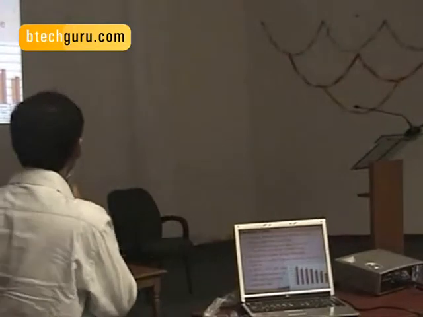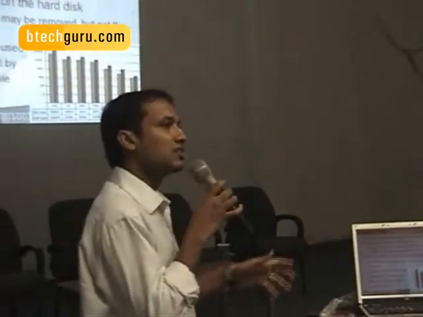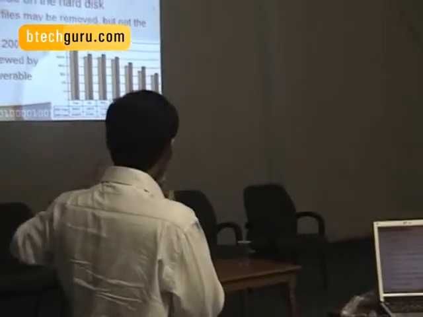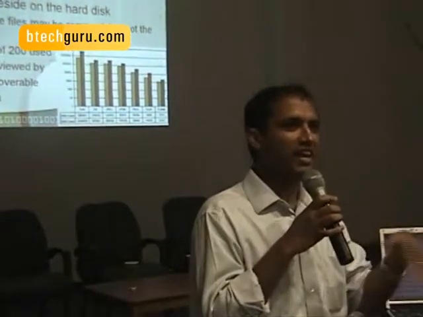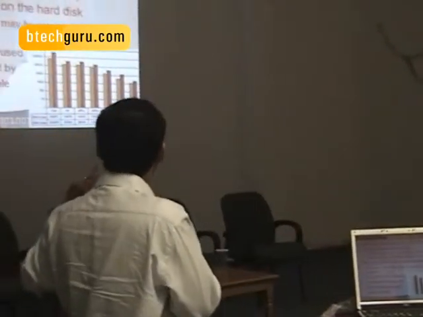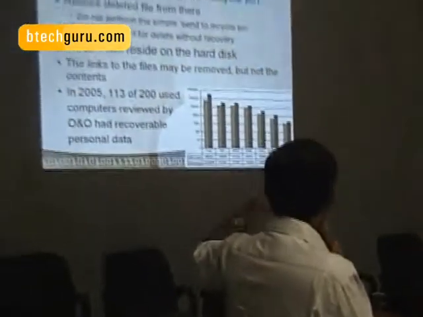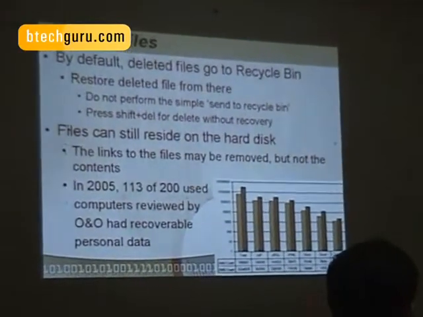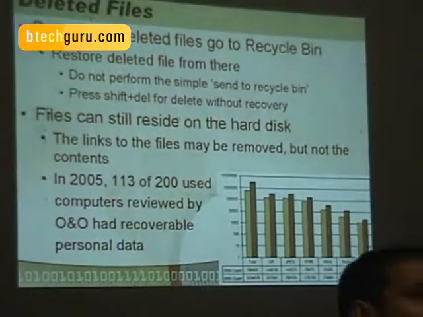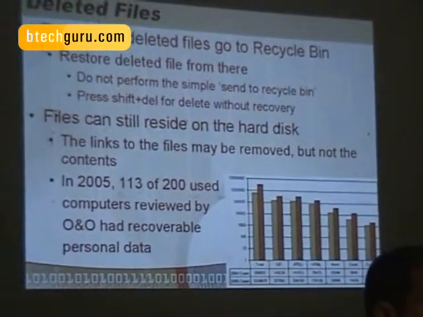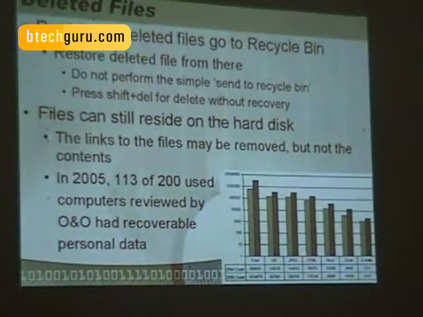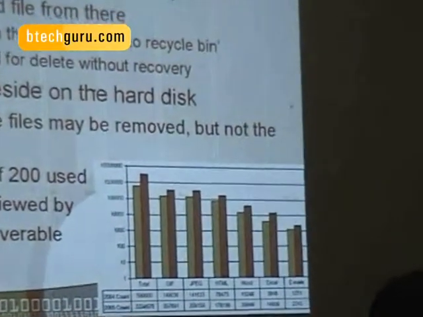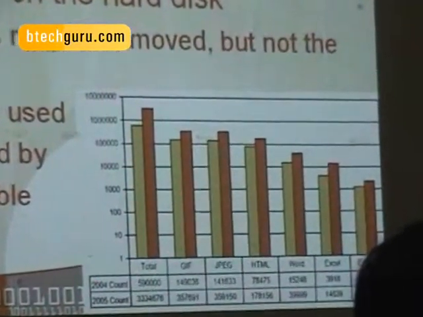What you see there is a picture which shows various kinds of files that were retrieved from hard disks that were supposedly thrown away. What you see is about 200 computers. They were given away for charity, for sale, for whatever reasons. Out of them, 130 were used in 2005. I don't know if you can read things in the table below. In 2004, a total of 590,000 files could be retrieved from hard disks that were disposed. Out of them, 149,000 were zip files, 141,000 were JPEGs, 78,000 HTMLs, 14,000 Word documents, about 4,000 Excel documents, and about 1,500 emails.